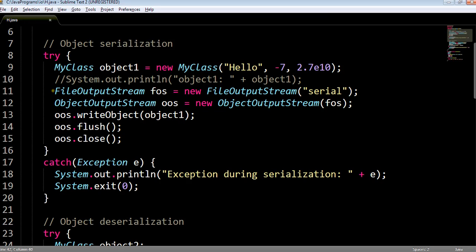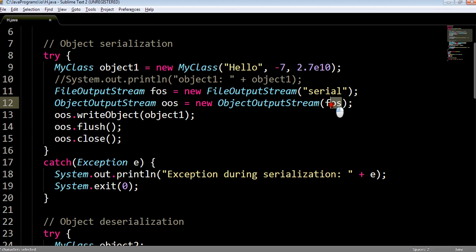Now I want to save this particular object in some file named serial. For that I have created one object of class file output stream. This is basically an output stream or byte based stream. Now if we want to write an object into some persistent storage, we need the object of class object output stream, because this class has one method, write object, which is capable of writing objects into some output stream. Here the output stream is our file. So we have created the object of class object output stream.